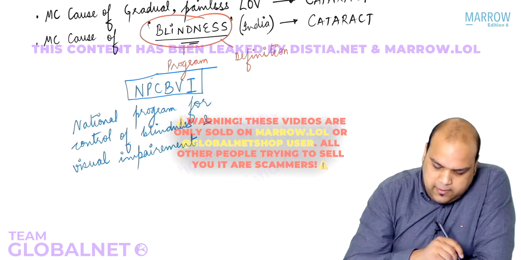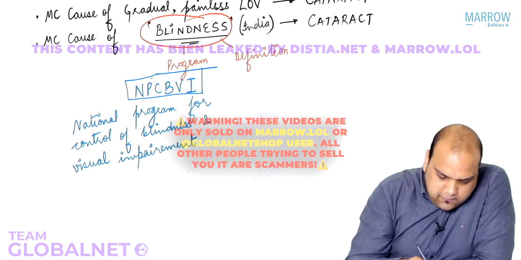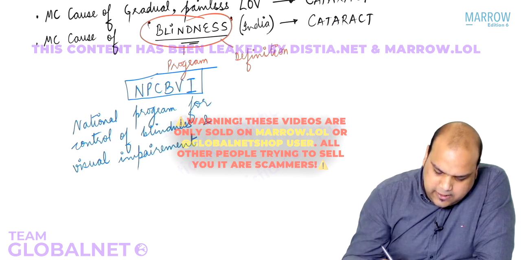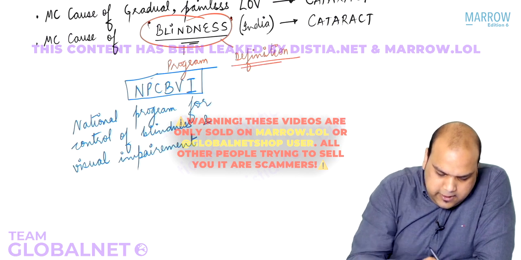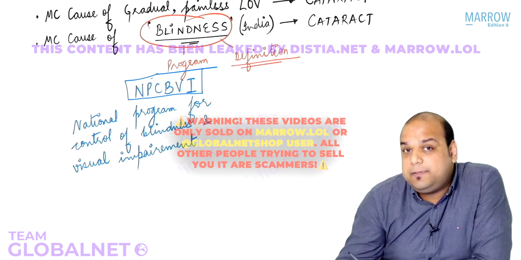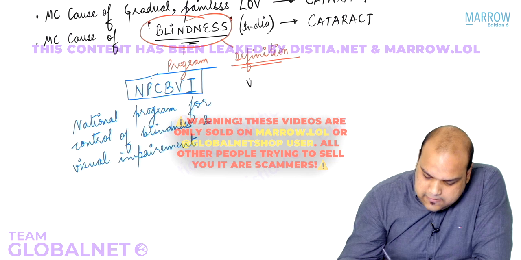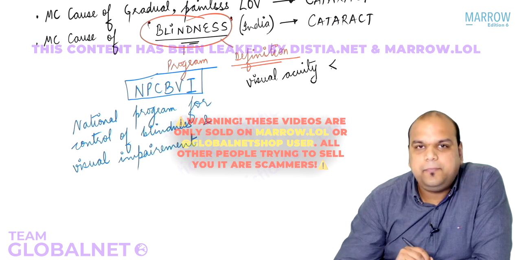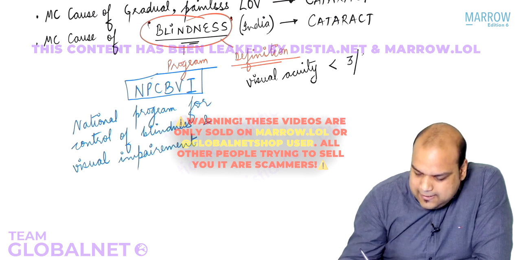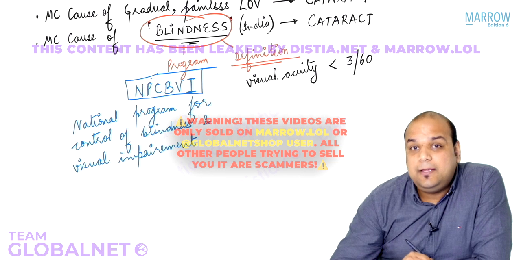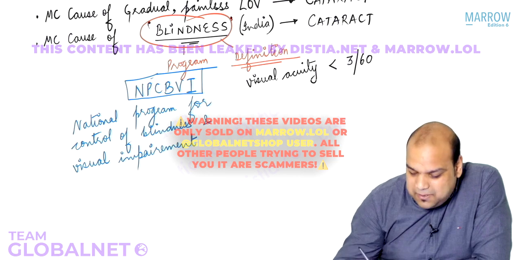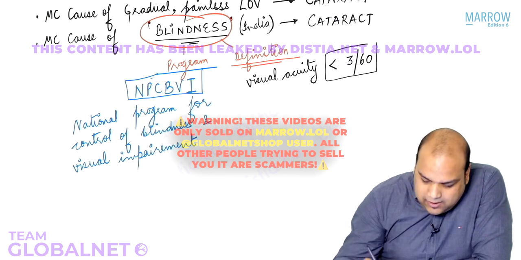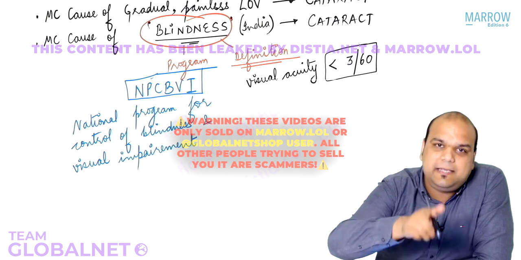Now, what about the definition? What is the definition of blindness according to NPCBVI? The definition is visual acuity or vision less than 3/60. Please remember, this is the change. Earlier the definition used to say less than 6/60.